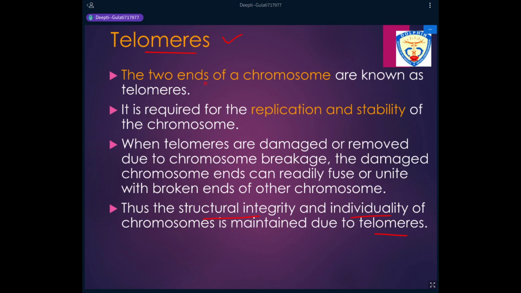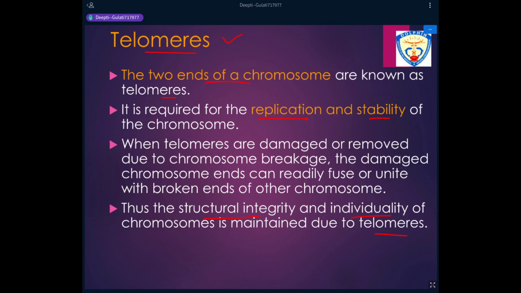So the two ends of the chromosomes, they are known as telomeres. Telomeres are very important for the stability of the chromosome. Number one, it is important to maintain the structural integrity of the chromosome. It is important to maintain the individuality of the chromosome. And it is also important for the complete replication of the chromosomes.